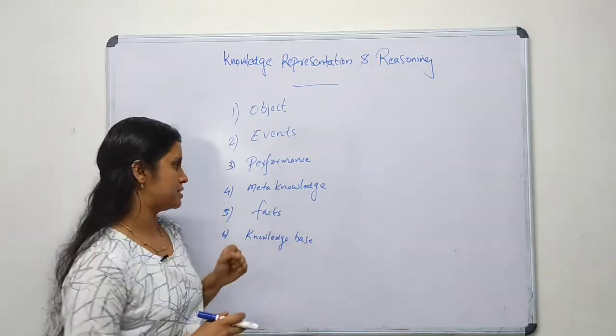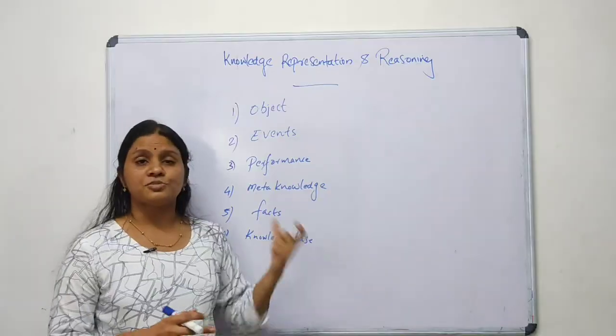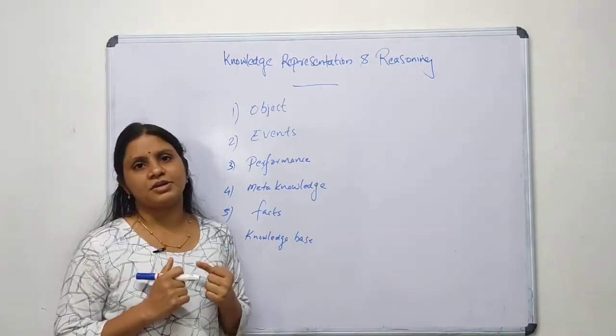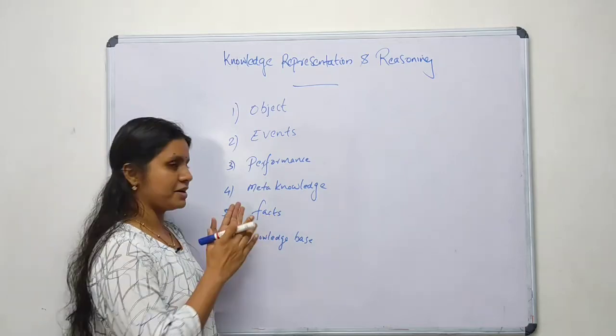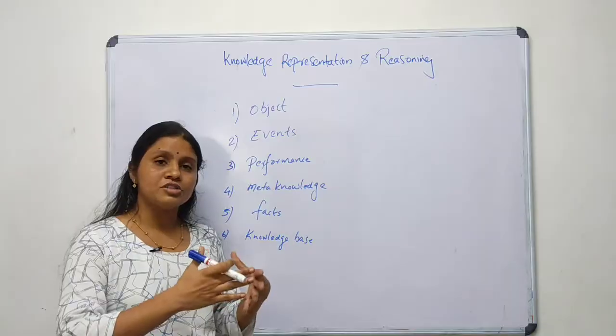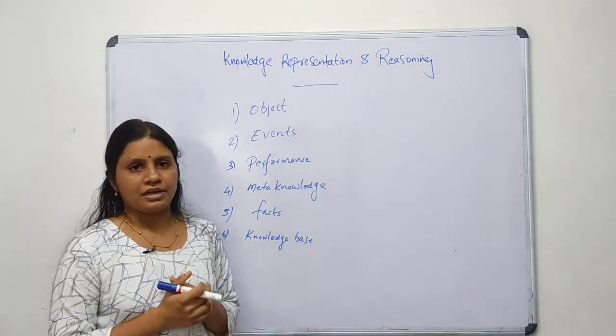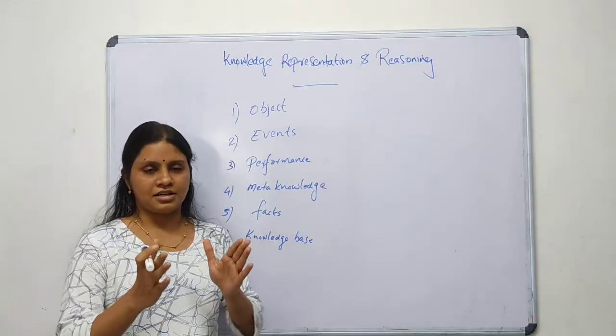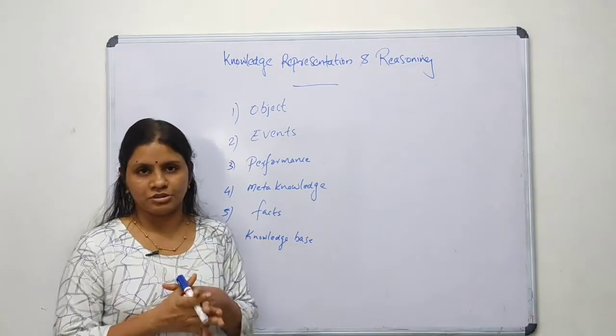And fourth is meta knowledge. Meta knowledge means the knowledge about what we know. You will know metadata, that is data about data. Likewise, knowledge about knowledge. Then facts. Facts contain the factual description about the world.